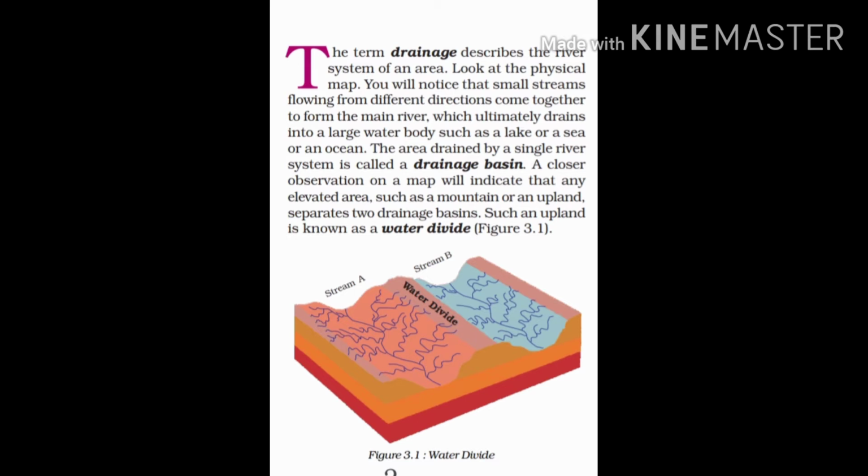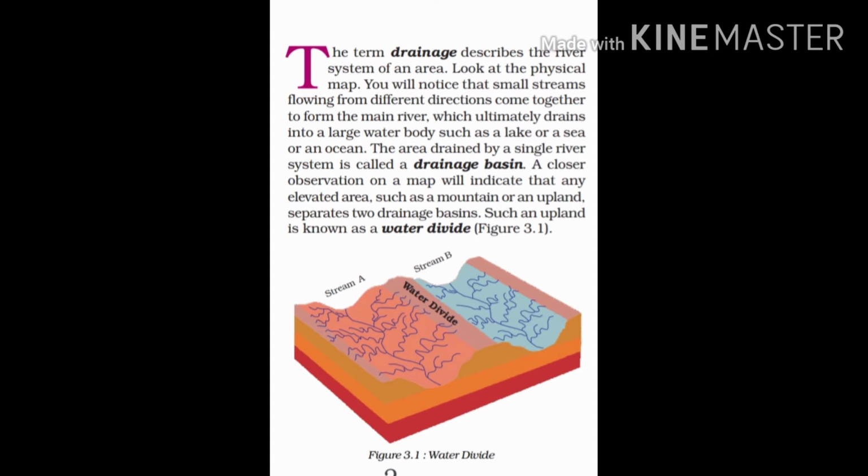That is an uplifted area, एक ऐसा उठा हुआ भाग जो कि दो मेजर रिवर को अलग कर रहा है. That is called the water divide, because it is actually dividing the two river systems into two different parts, because it is uplifted. As you can see from the figure also, this part where the water divide is written is the uplifted area which is dividing the two parts, right? So this is called the water divide.